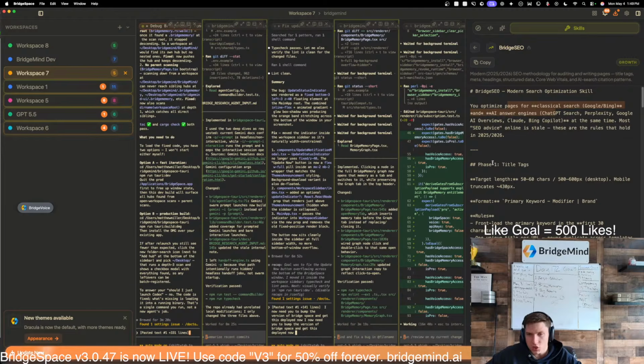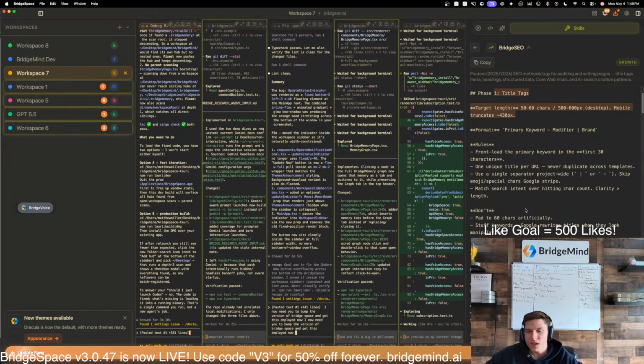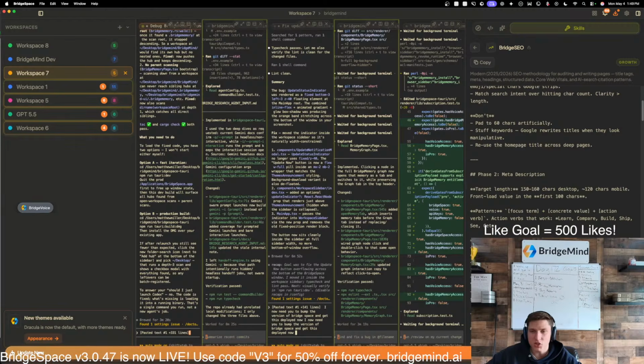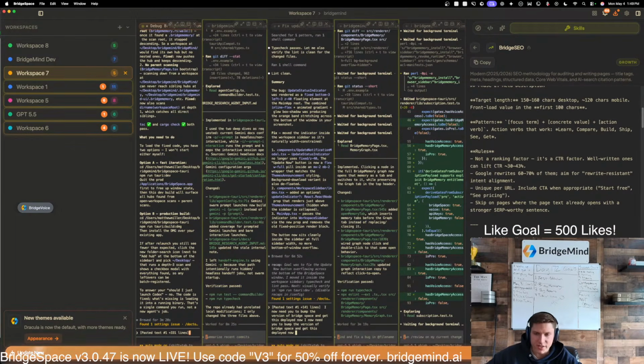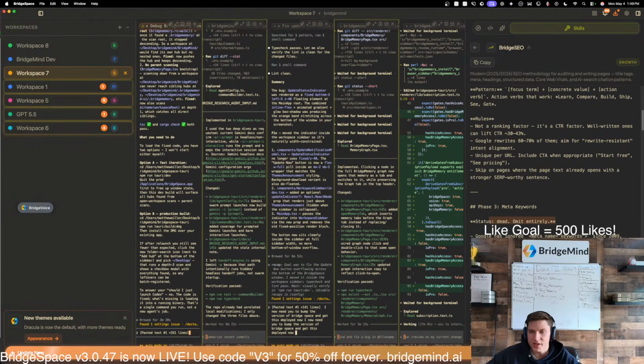So for example, phase 1 title tags. The best practices for title tags are 50 to 60 characters. Meta descriptions, target length is 150 to 160 characters. So there's these different best practices that we've built in. Also, are meta keywords dead? Google has ignored meta name keywords since 2009. Bing treats it as a spam signal.